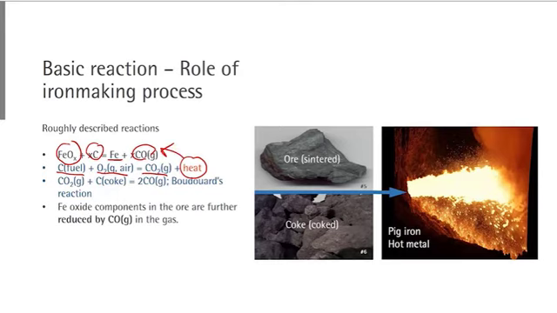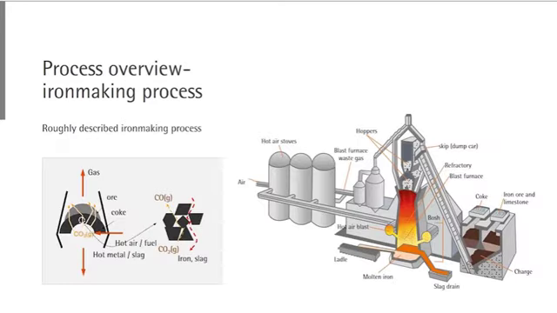Once this carbon dioxide gas is generated, it reacts with carbon in coke, and forms carbon monoxide gas back. This carbon monoxide again reacts with iron ore, and it is used to reduce iron ore. The third reaction is called the Boudouard reaction, and this one is among the important reactions in the iron making process.